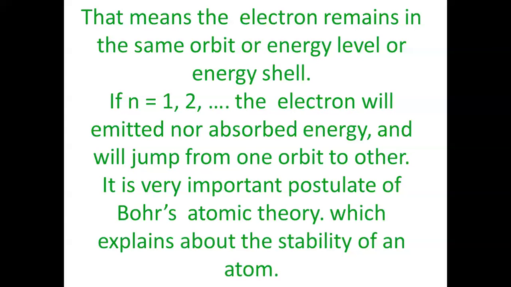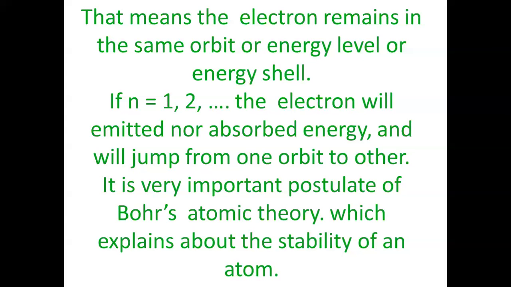So the value of angular momentum for an electron moving in an orbit is given by nh by 2 pi, where n again will have values 1, 2, 3, 4, etc. h is Planck's constant, 2 is a number, pi is also a number. So the angular momentum depends on the value of n again.